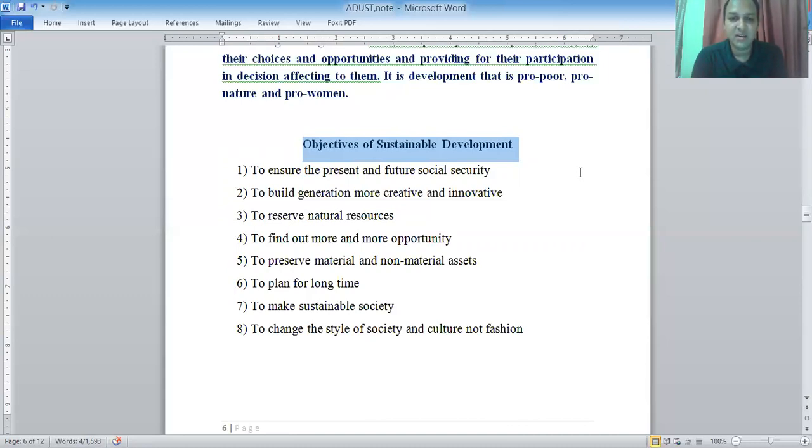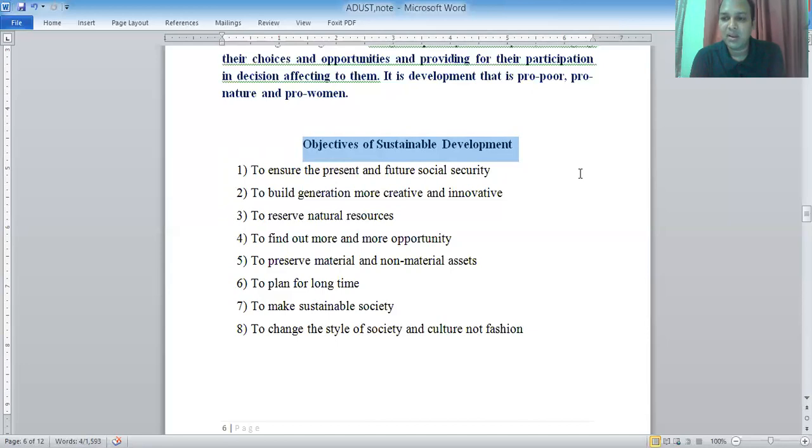It is also discussed in natural resources. You know that material resources we can always see, but non-material assets are also important. Non-material assets may include your skill, your innovative power, your thinking level. Here you can set an example: human power or human resources, skilled human resources may be non-material assets. Here is another point, to plan for a long time.